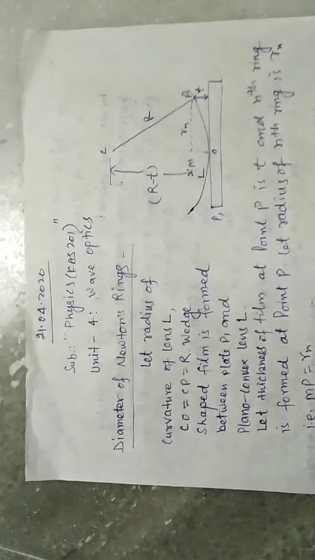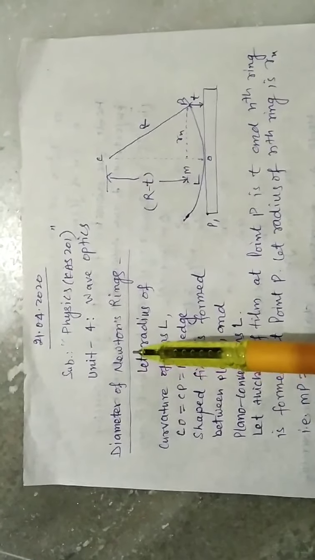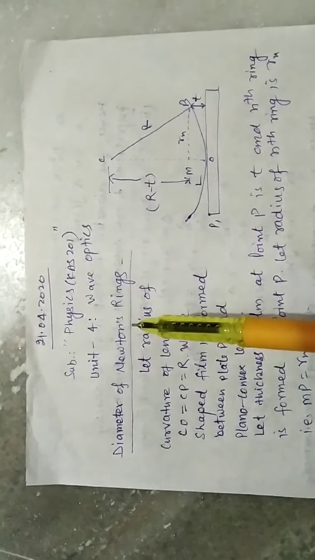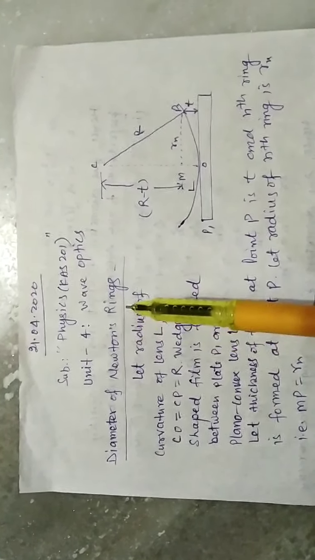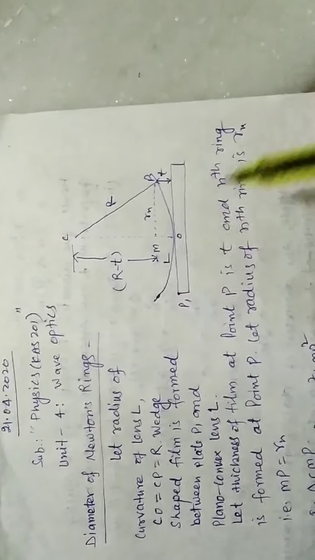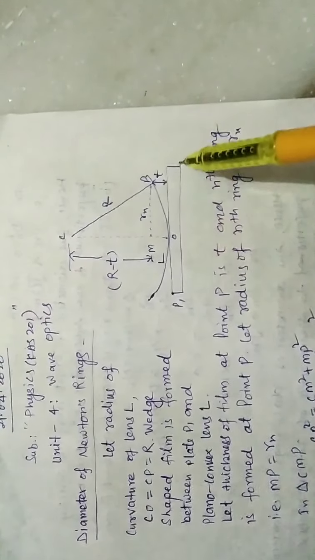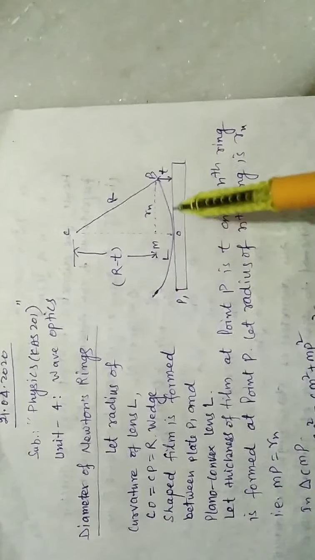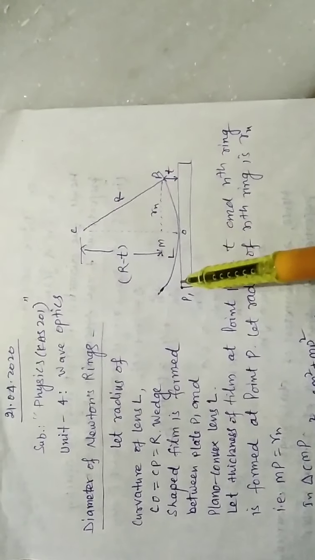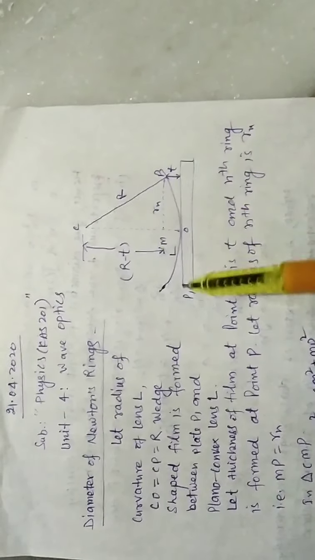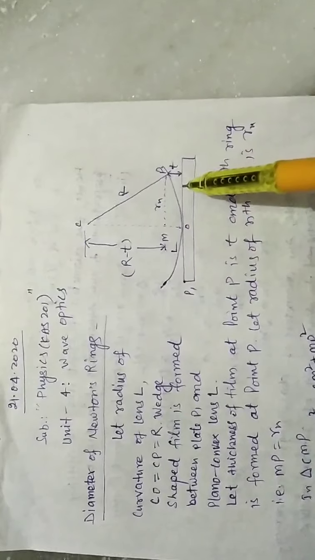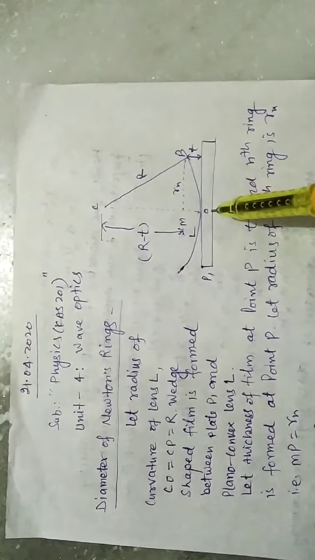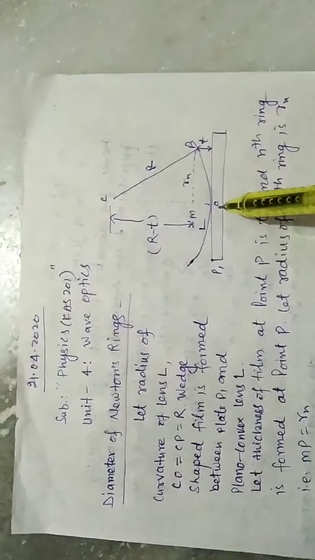Dear students, today we are going to discuss a very important topic, the diameter of Newton's rings. So here we are seeing the plate P1, the plano-convex lens L, and this is the space where the wedge-shaped film is formed. O is the point of contact.